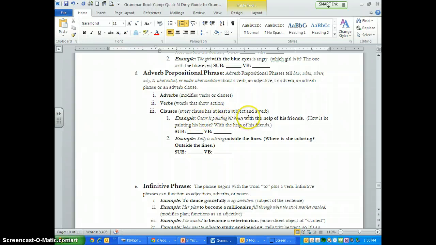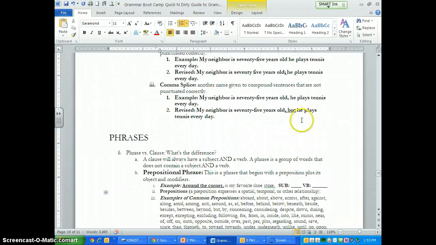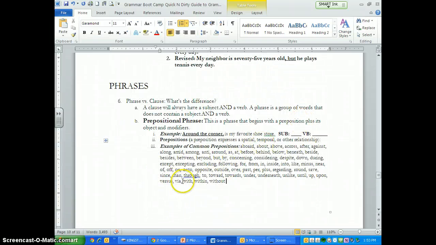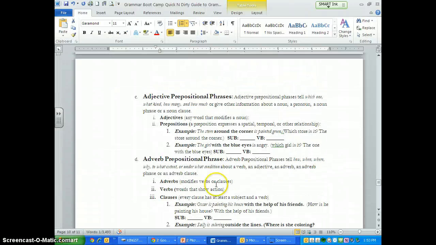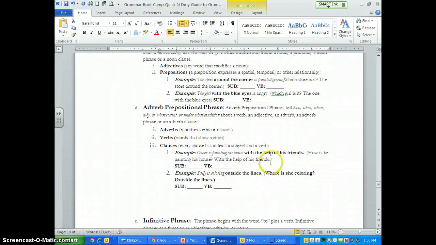Oscar is painting his house with the help of his friends. So our subject is Oscar. Our verb phrase is painting. What is he painting? His house. And then how is he doing it? So this is our phrase, right? Because it tells us how, with the help of his friends. Now, if you go back up to the prepositions, with is a preposition. So that's why the phrase began with.